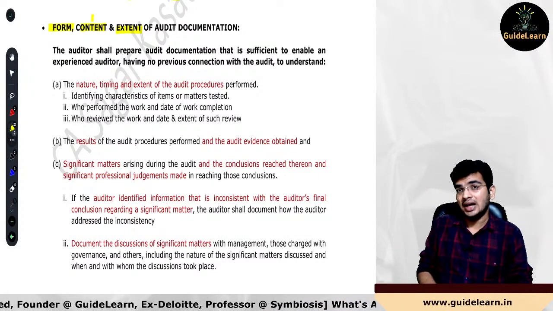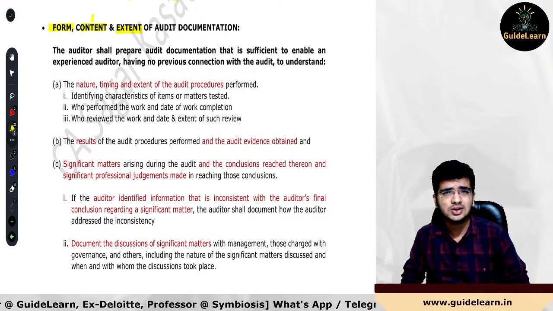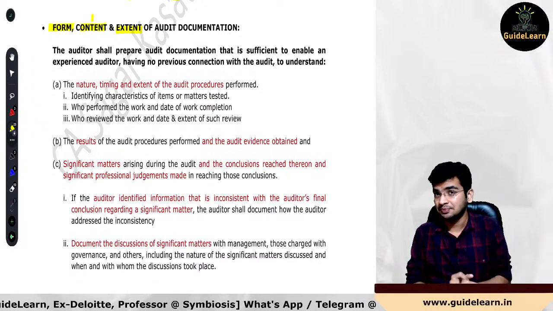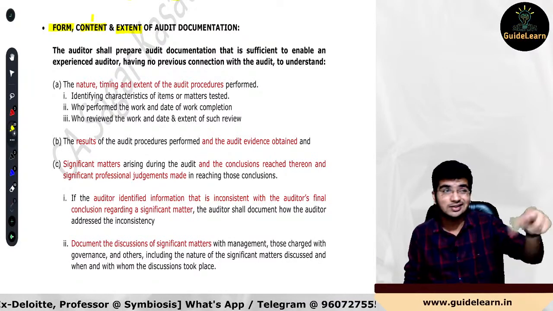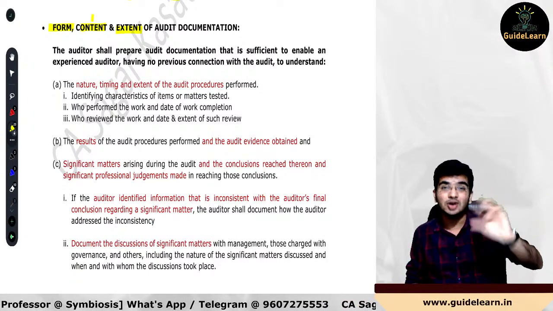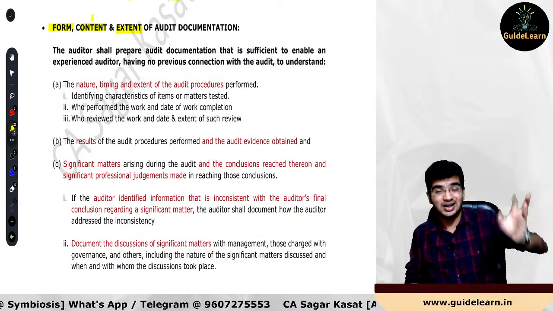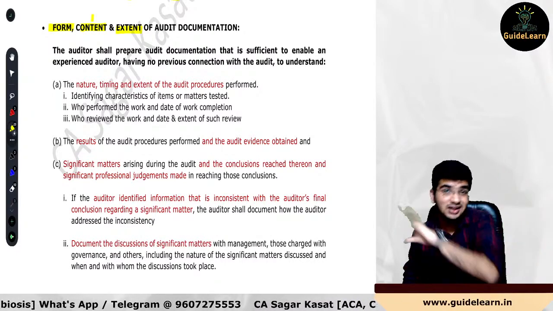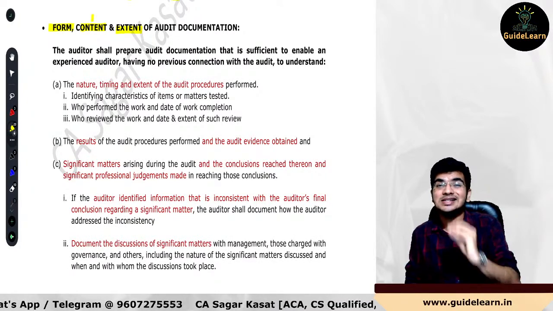And extent means this, they want to say how much you should maintain the audit documentation. So obviously there will be a lot of factors which will be determining the extent of audit documentation. If I am saying that the risk of material misstatement for this particular account balance is higher, then obviously I should be maintaining a higher extent of audit documentation as compared to such other account balance or class of transaction where the risk is lower.